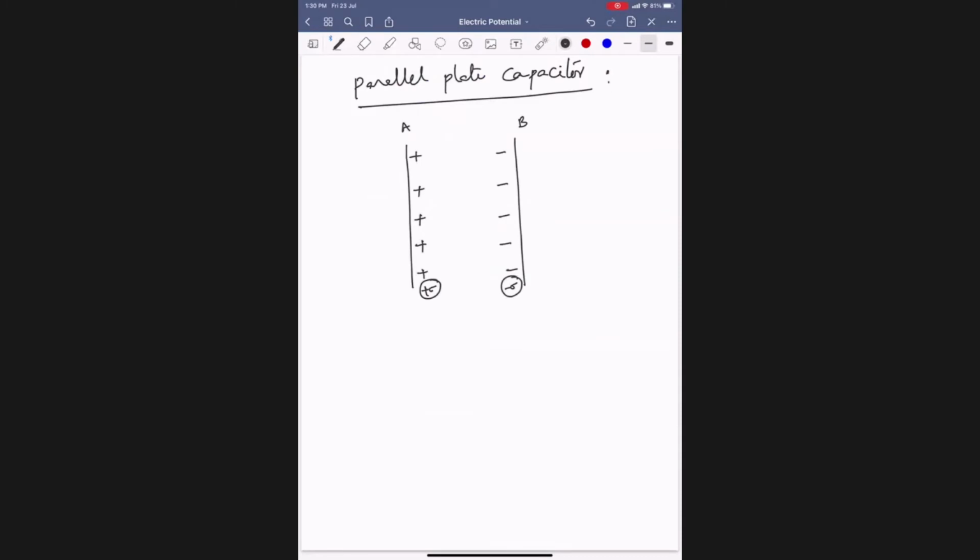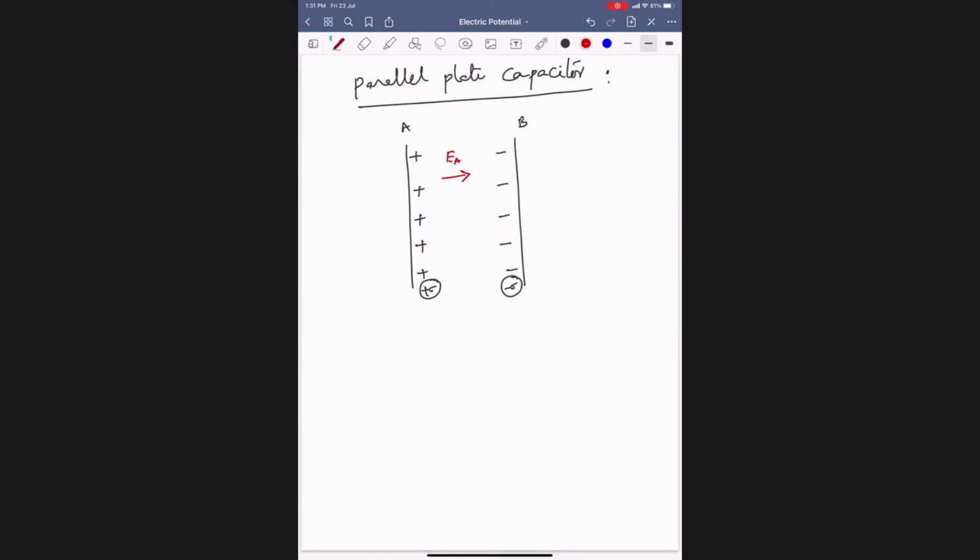Now is there any charge outside? No charge. Now it is like a conducting plate or non-conducting plate, a sheet of charge. Charge is residing on one surface or both surfaces? One surface. Non-conducting type. Then what happens? It is a plus, EA will be rightwards.